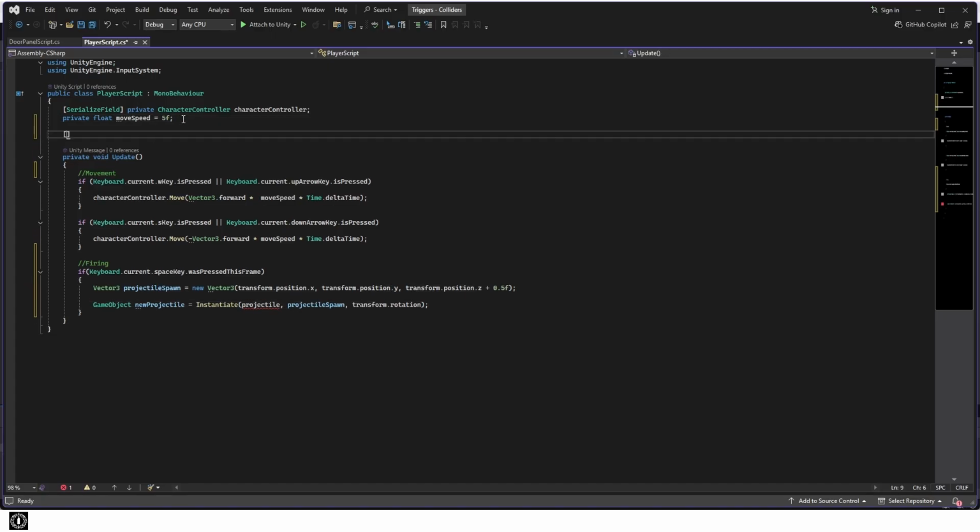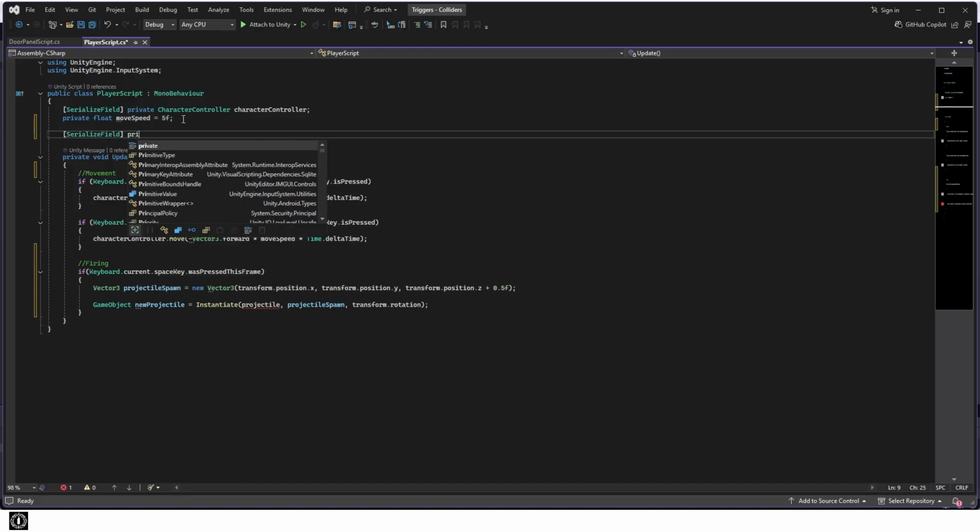At the top, under moveSpeed, add serialized field, private, GameObject, projectile.